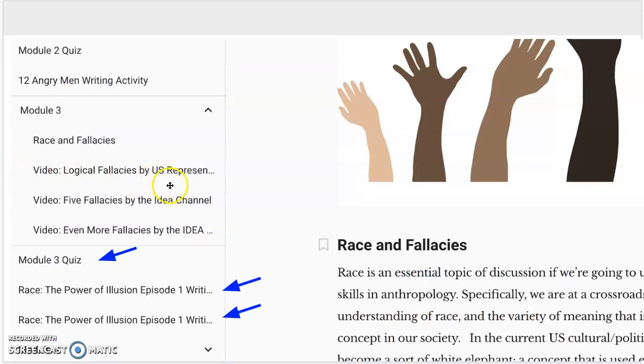Okay, so this is just to show you what you should see when you open your SkyPack. Along the left menu here, you'll see the module 3. If you click down and go into the race and fallacies, you'll see the text all the way down here, followed by a few videos. And then if you click to the next page, that's where the quiz is.